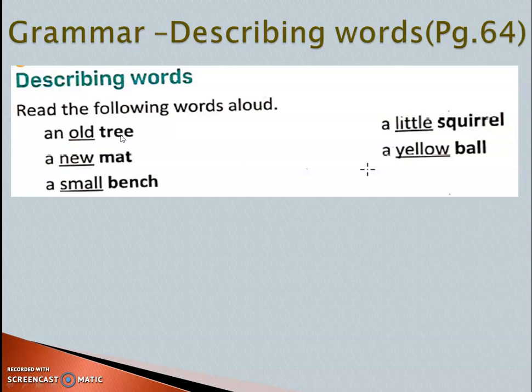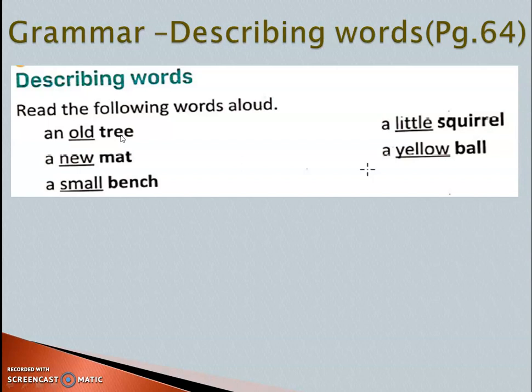an old tree. It comes in the lesson, you remember? An old tree, a new mat they spread under the tree, and there was a small bench near the tree where Sheila went and sat on that. Then a little squirrel came from the tree.